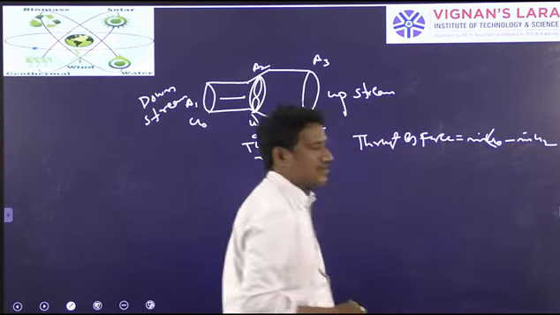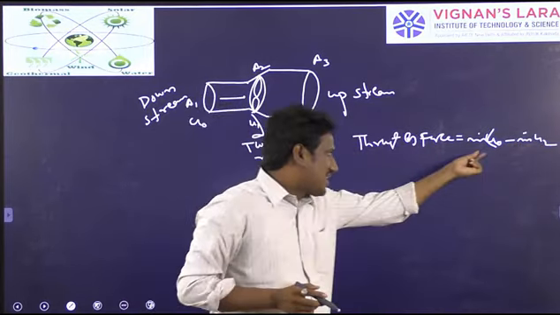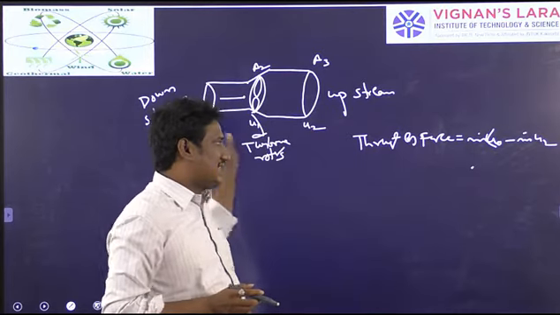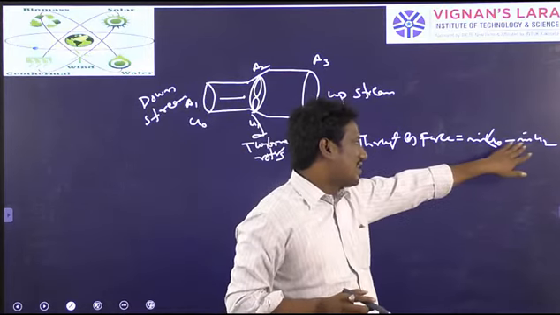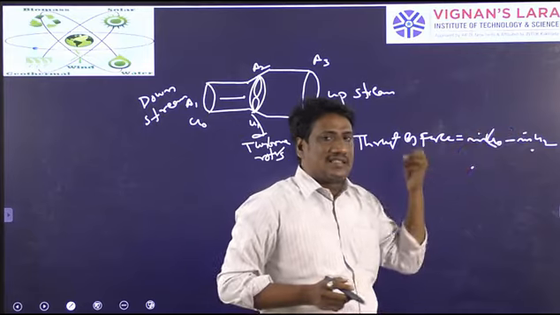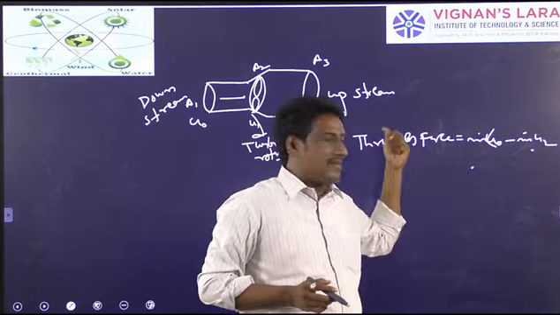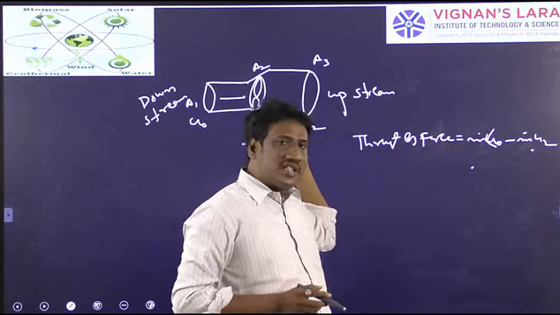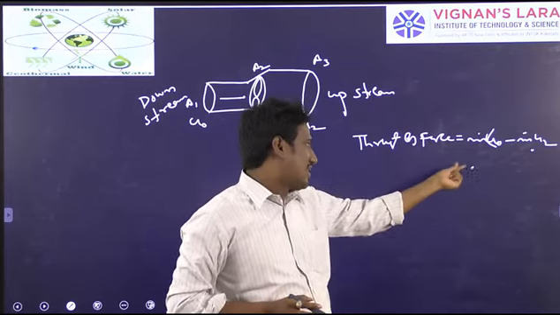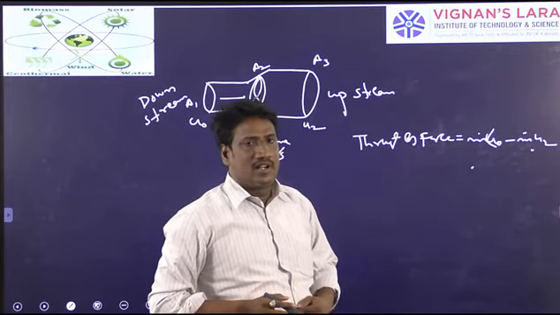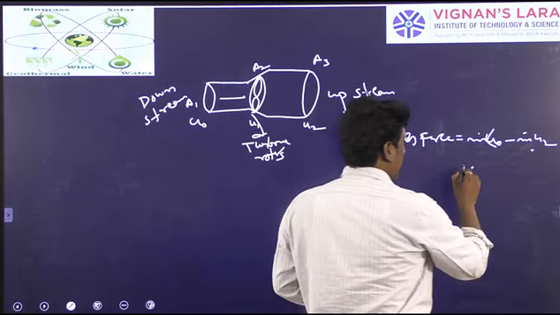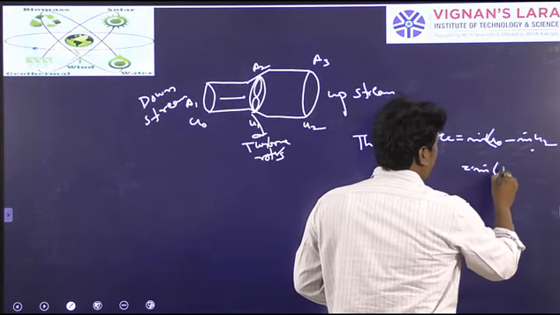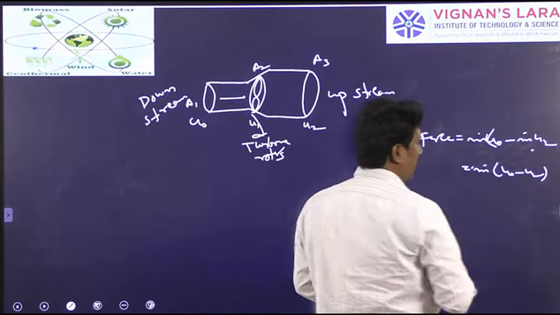m dot into u2. The difference will be: the force at the inlet is m dot u naught, and the force at the outlet will be m dot into u2. The thrust, that is the force exerted on the rotor blades, will be the downstream force minus the upstream force. That gives m dot u naught minus m dot u2. The same thing I can write as m dot into (u naught minus u2).